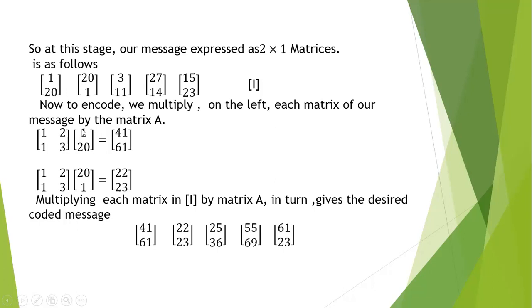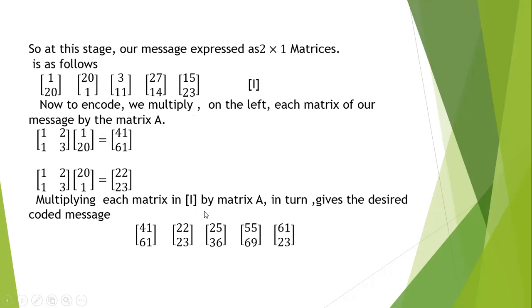The first matrix is 1, 20. Already we know how to multiply the matrix: 1 into 2, 2 into 20, 40 plus 1, 41. Like that, 1 into 3, 3 plus 3 into 20, 61. Like that we do all the matrix multiplication. Multiply the matrix A with 21 and A with 3, 11, A with 27, 14, A with 15, 23. Then finally we get this.